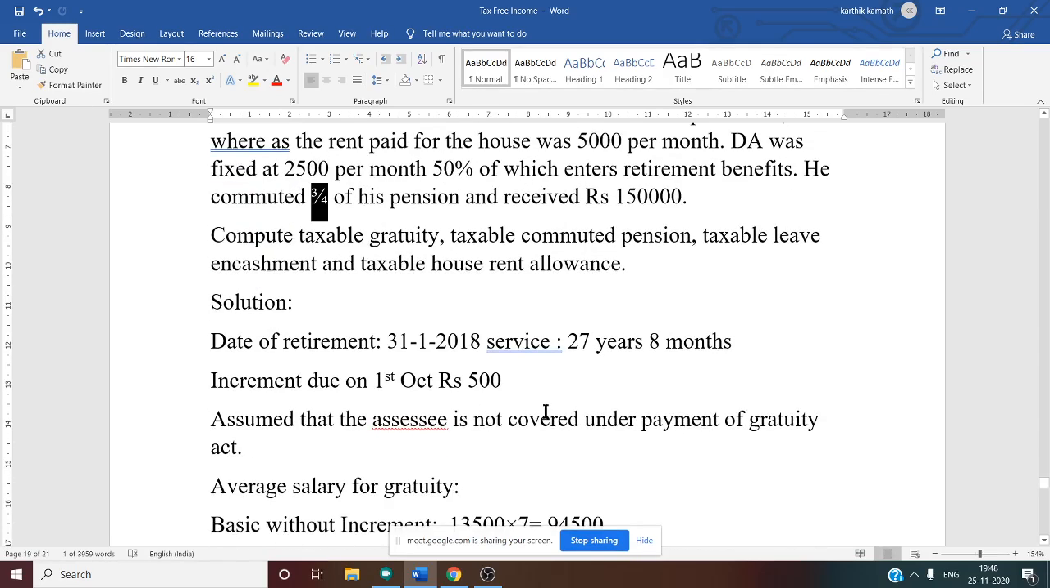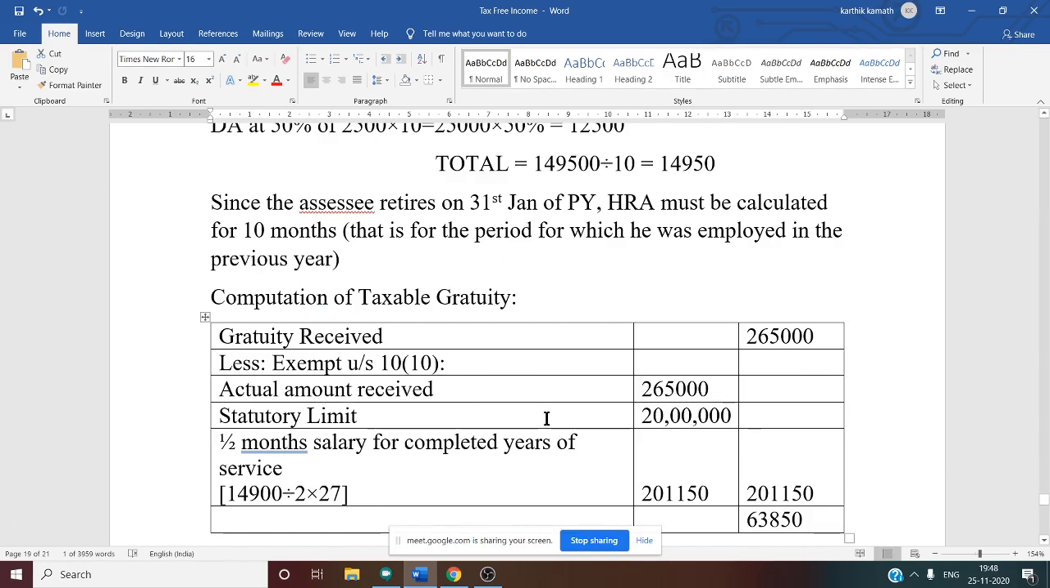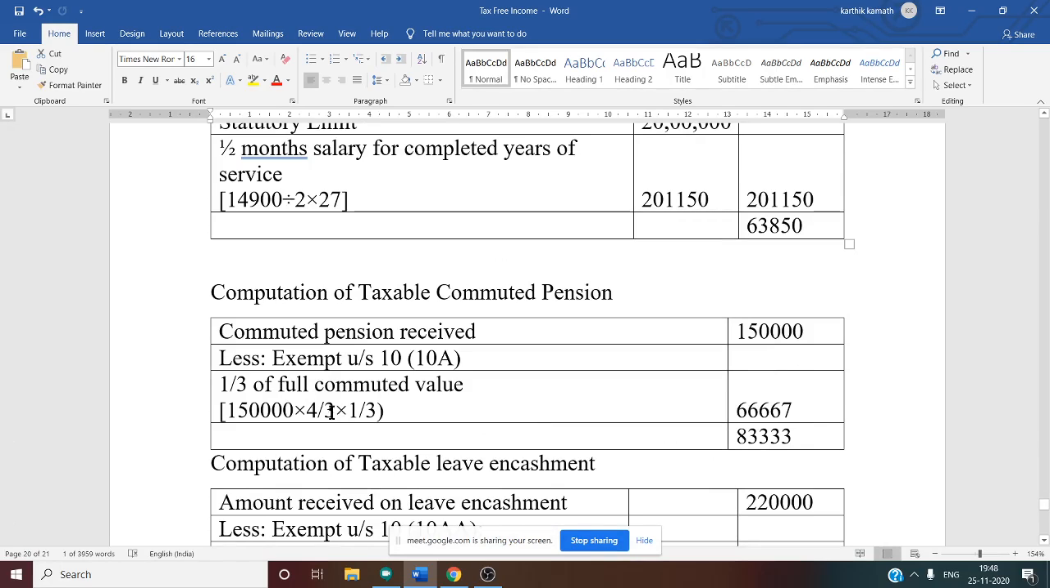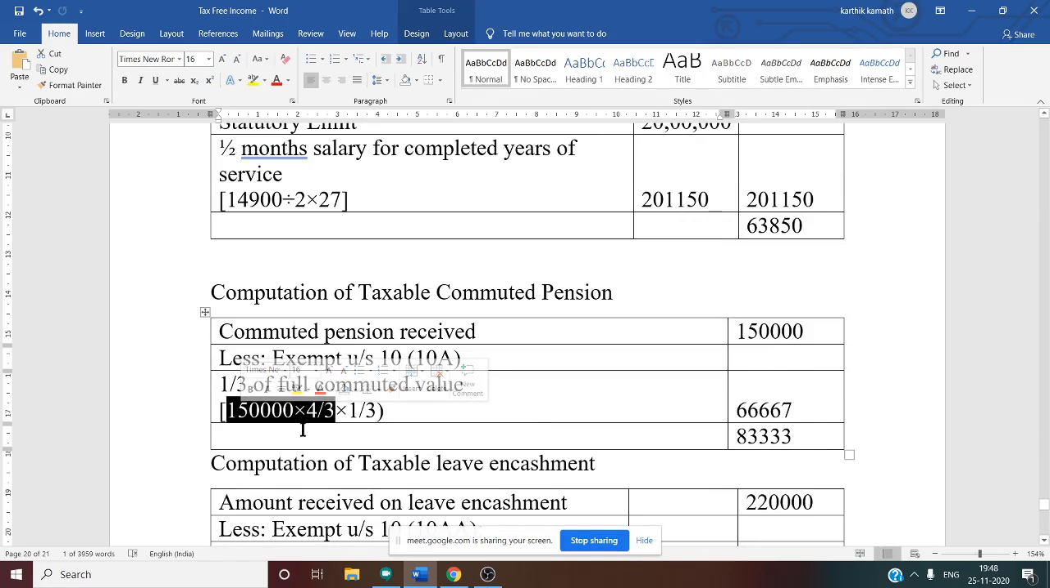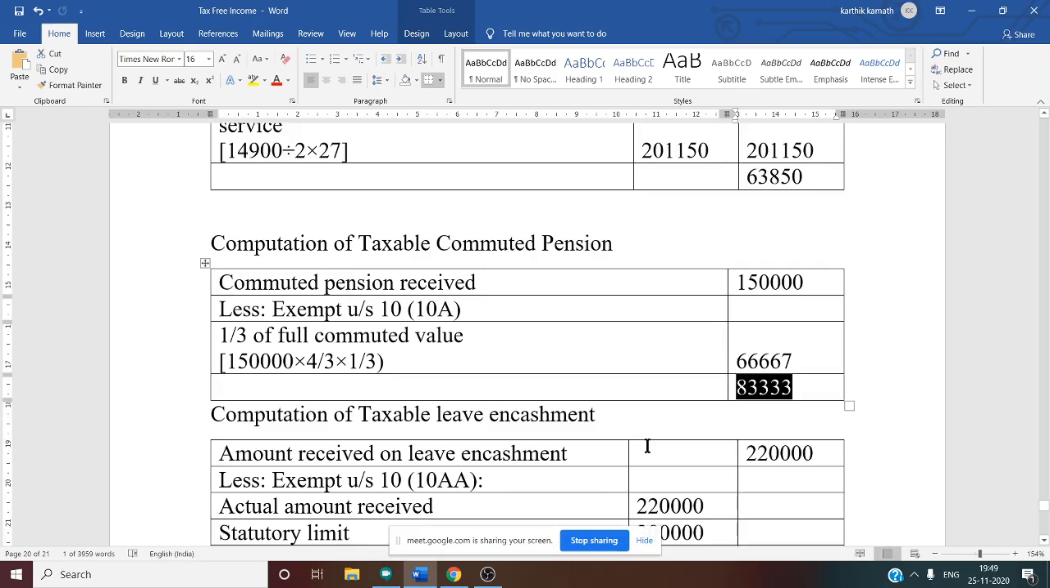So 1,50,000 into 4 by 3. We have to do this first in order to get the full commuted value. Then into 1 by 3, because that is the rule, 1 by 3 of the full commuted value. If you do like this, you will get the amount as 66,667. This amount is exempt. Remaining is taxable. That is 1,50,000 minus 66,667, so 83,333 is the taxable commuted pension. Any doubt till here?